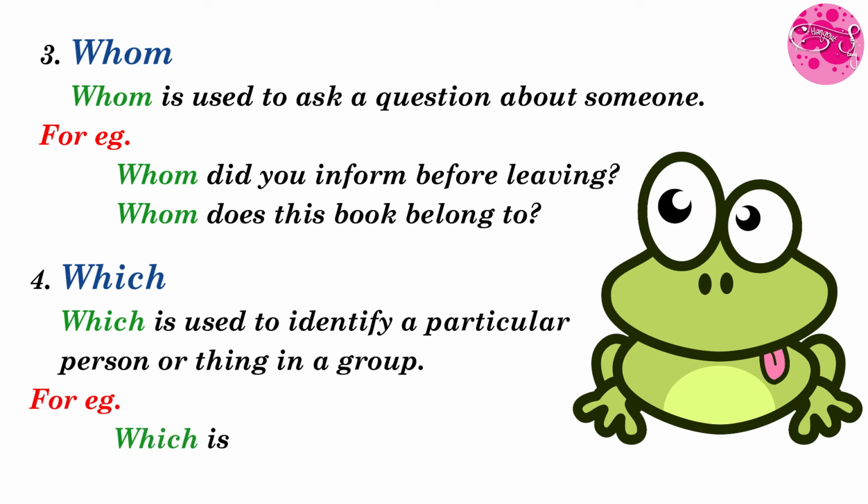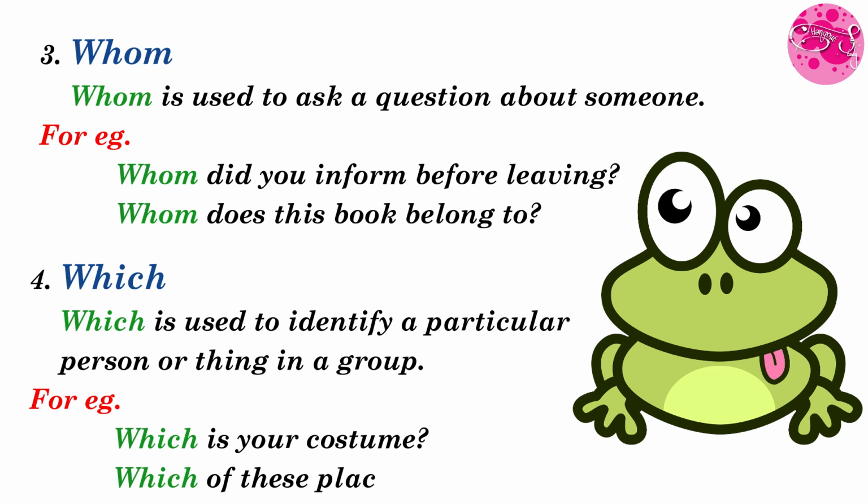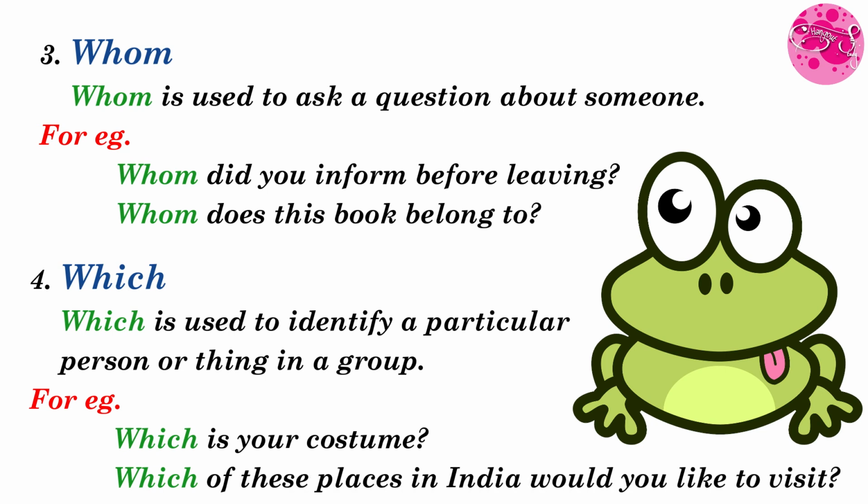For example, which is your costume? Which of these places in India would you like to visit? Okay children, so in this example, it is clear that which is used for the particular person or thing, to identify something in a group, okay, clear?